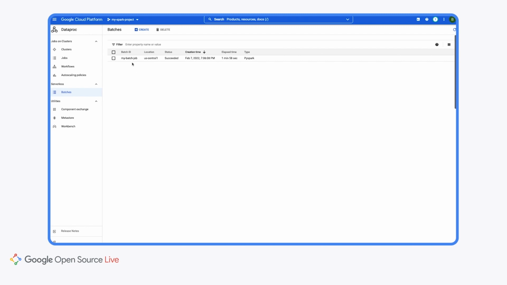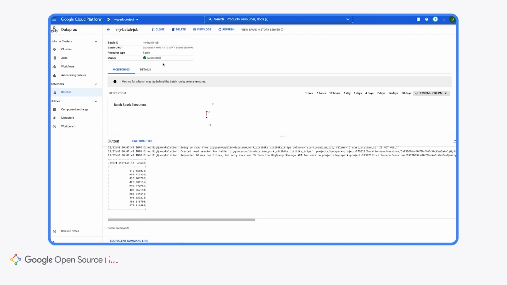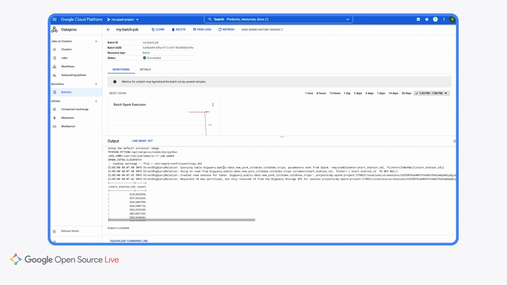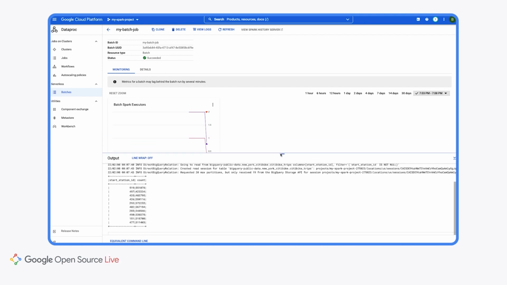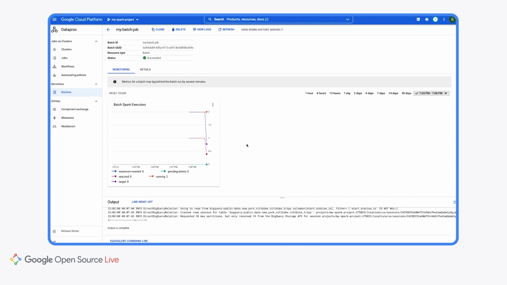Now we can click on the job here, and we have some information. Here we can see the output of the job. In this case, I had some print statements configured within the job, and they show up here. There's also some other logging information in here as well. We can see the number of batch Spark executors that were used. This can be really helpful for debugging.